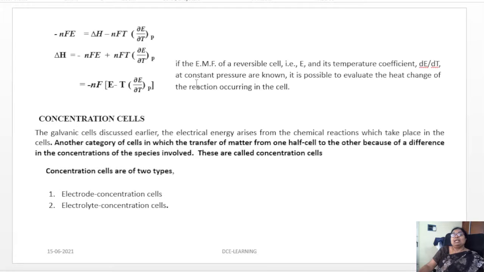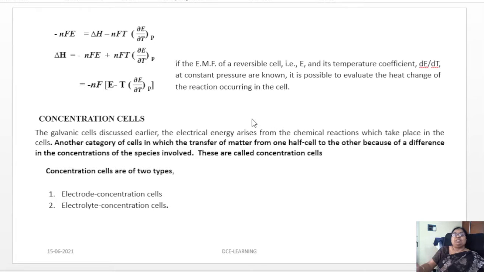Here, if the EMF of the cell is a reversible one, that is E, and its temperature coefficient, that is del E by del T at constant pressure, are known, and E is also known, then it is possible to evaluate the heat change of the reaction occurring in the cell by using this relationship.